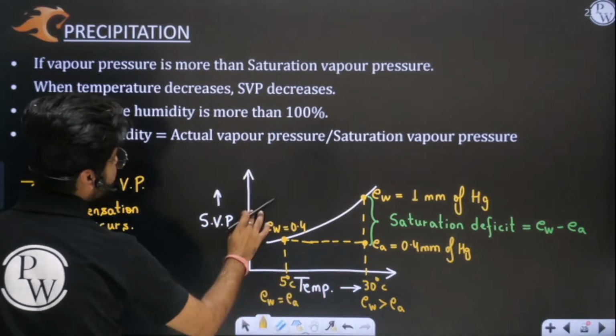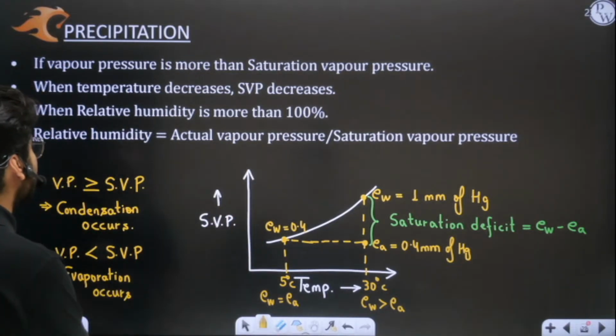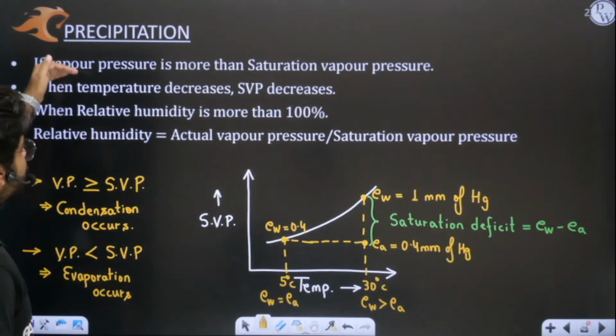Okay, when temperature decreases, the holding capacity of the atmosphere goes down. I hope this is clear to you. So I hope these two statements are clear to you.